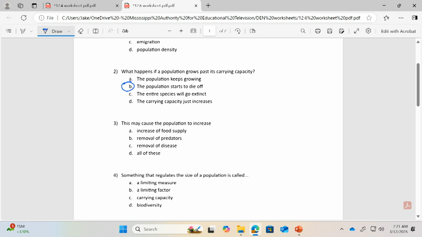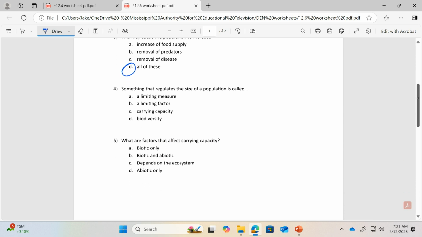Okay, let's look at number 3. This may cause the population to increase. So which of these things might cause the population to increase? Well, if we're increasing food supplies, if we remove predators, if we remove disease, all of these are going to make the population increase. Okay, so D for that one looks good. All right, let's keep it going.